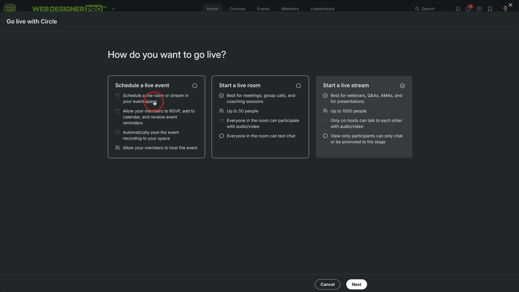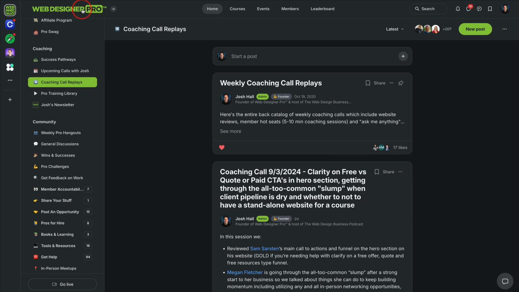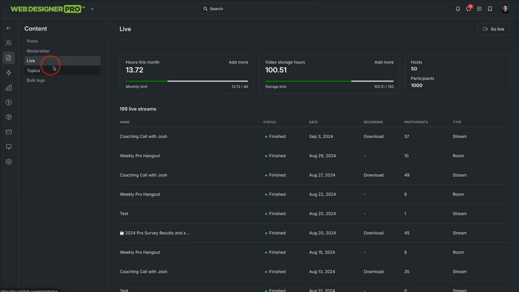If you wanted to do an event that's outside of your members or just for your members, that's more of a workshop or a training, you could do it right here. You can invite guests. These are all the options for live streaming, and it's all native right here in Circle. And you can actually in Circle go and see all of your lives.